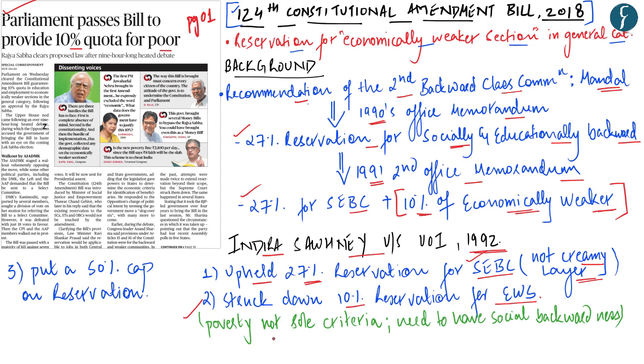The reason it cited was that poverty alone cannot be the sole criteria to judge if a person should be given reservation or not. In order to have reservation, in addition to poverty, there is a requirement that there should be social backwardness as well. And since this 10% reservation was rather meant for the people who were poor but belonged to the upper caste, the Indira Sahani judgment said that the people belonging to the upper caste and class do not witness any kind of social backwardness. Hence, their poverty or the economic backwardness is not a good enough reason to provide them reservation. Thirdly, the judgment also put a 50% cap on the entire reservation which has to be provided in the country.